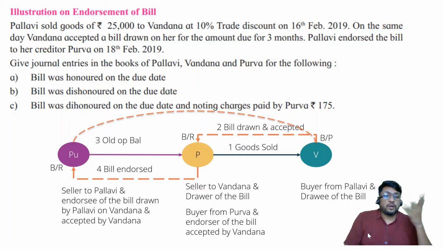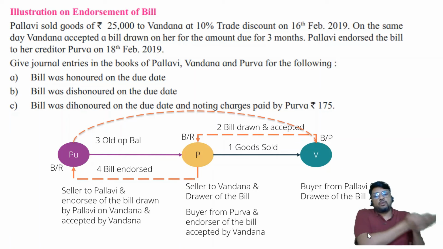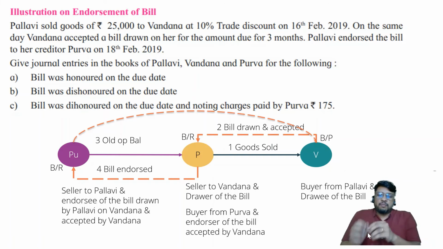Purva and Vandana, there is no one-to-one relationship. Purva need not have gone to Vandana's house at all. She was only interested in Pallavi. It was Pallavi who told Purva that you can go to Vandana and collect money. That's why she went to Vandana. Now if Vandana pays, Purva is happy. If Vandana doesn't pay, Purva is going to catch hold of Pallavi. She is going to say, you told me to go and collect money from Vandana. Vandana is not ready to pay. So whatever order you have given to Vandana, Vandana has disobeyed the order, you go and fight with her. For me, you are the debtor. I am not going to fight with Vandana. So I am going to just specify that for me, Pallavi is the debtor.